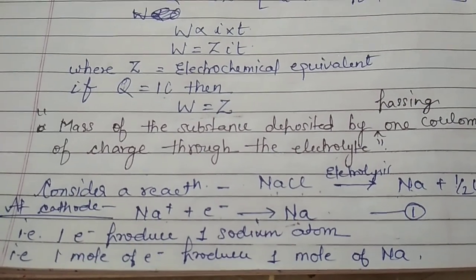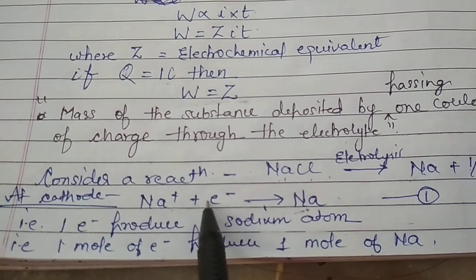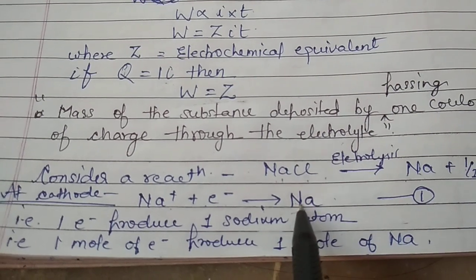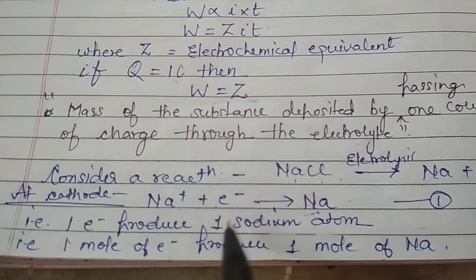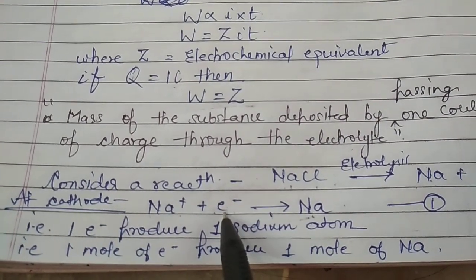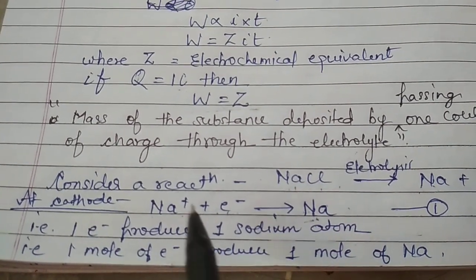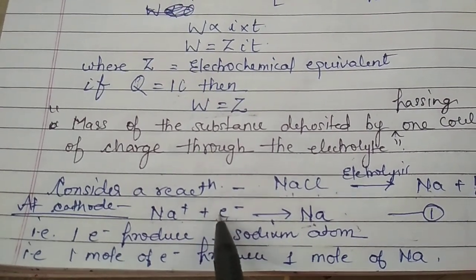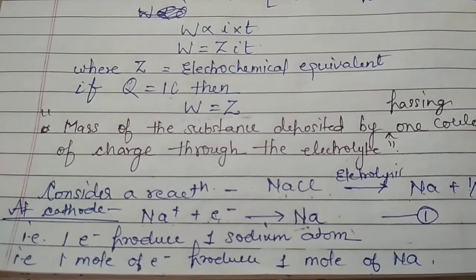By the reaction we are able to see that for reduction of one sodium ion we need one electron and it provides one sodium atom. So we may also say that 1 mole of electrons is needed to produce 1 mole of sodium.